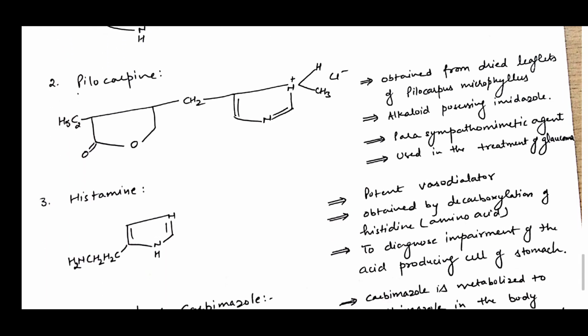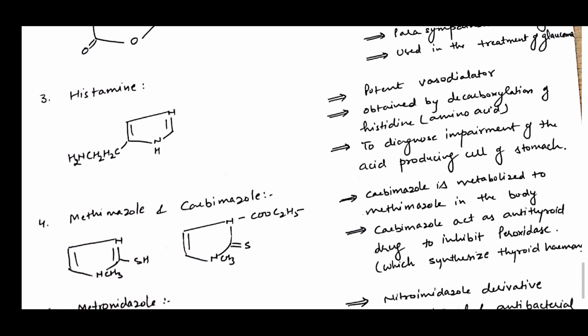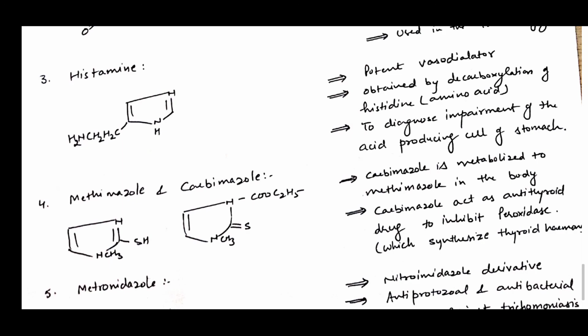Histamine. It is a potent vasodilator obtained by decarboxylation of the amino acid histidine. It is used to diagnose impairment of the acid producing cells of the stomach. Now, methimazole and carbimazole. Carbimazole is metabolized to methimazole in the body. Carbimazole acts as an antithyroid drug to inhibit peroxidase, which synthesizes thyroid hormone.